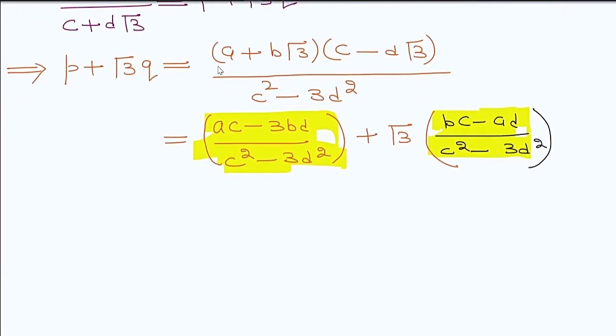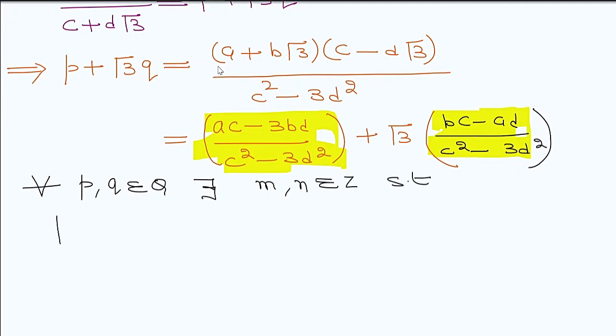Now again, by using the property of numbers, for every P, Q belonging to Q, there exist integers M, N belonging to Z such that modulus of P minus M is less than or equal to 1 by 2 and modulus of Q minus N is less than or equal to 1 by 2.